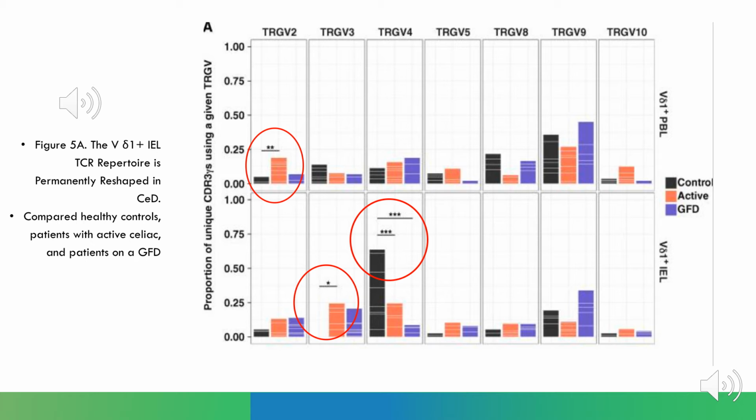The control group showed a higher proportion of unique CDR3s compared to both the active celiac and gluten-free diet groups. The loss of TRGV4 gene transcripts in the active and gluten-free diet group indicates the switch from innate-like intraepithelial lymphocytes in their healthy state to interferon gamma-producing intraepithelial lymphocytes in celiac disease due to cellular turnover.